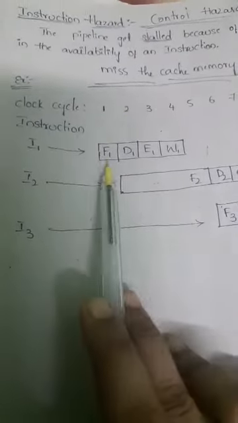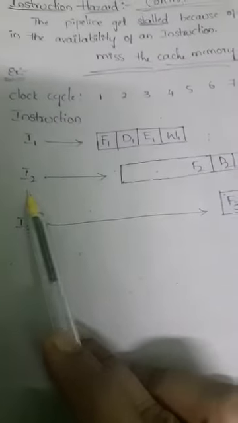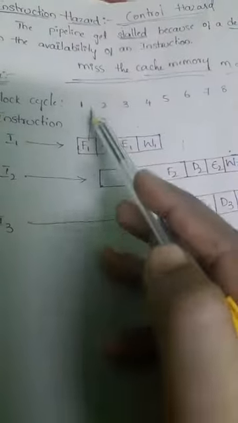That means fetching of instruction 1, decoding of instruction 1, execution of instruction 1, and the next one is writing instruction 1. Each one takes only one clock cycle, so this is a normal execution procedure.